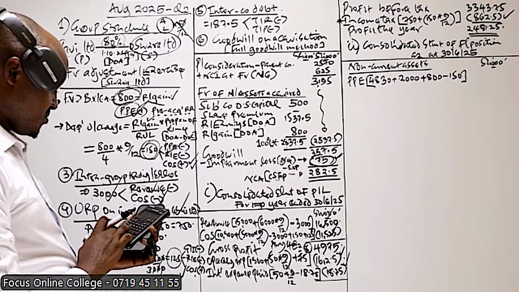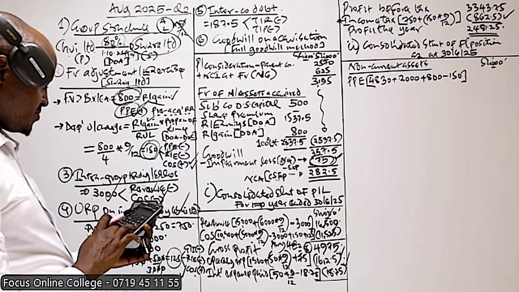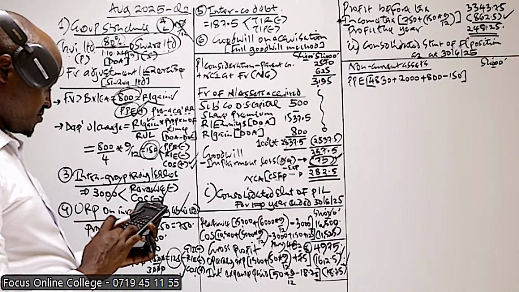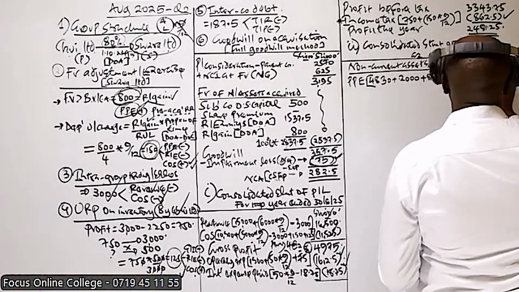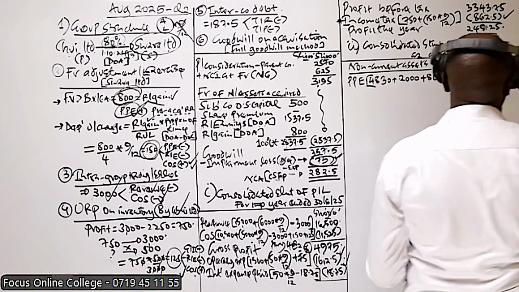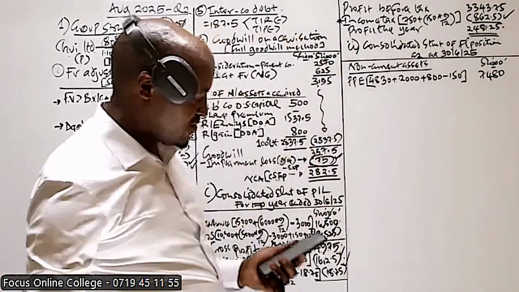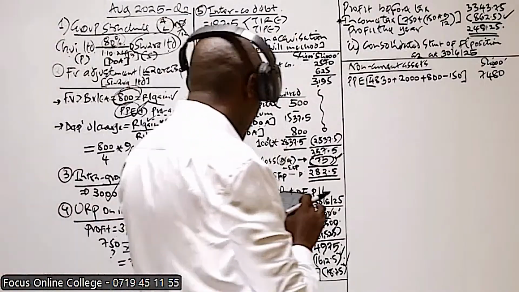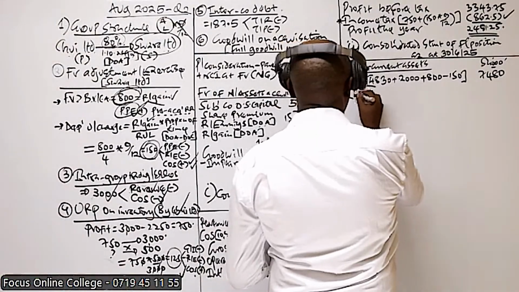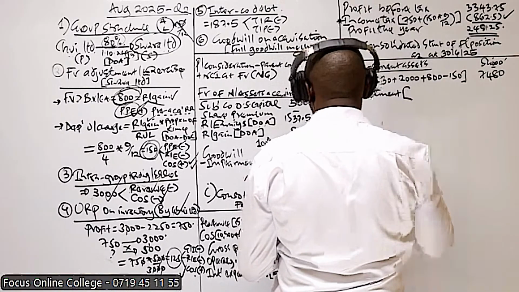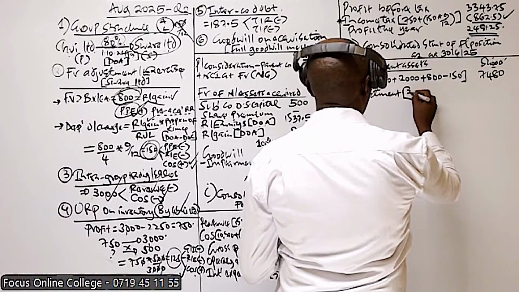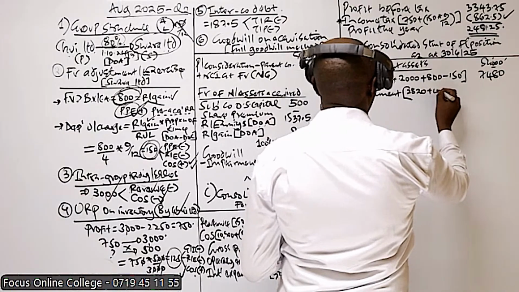Plus minus 150. 74 what? 7480. Then below non-current assets, we have investment. Now, in this case, for investment, we should take those of the parent, 2820, plus those of the subsidiary, which is basically 0.